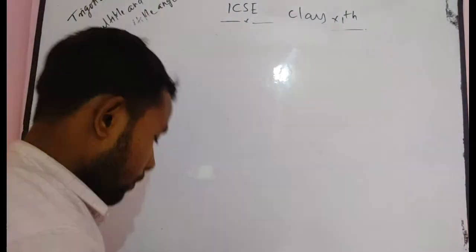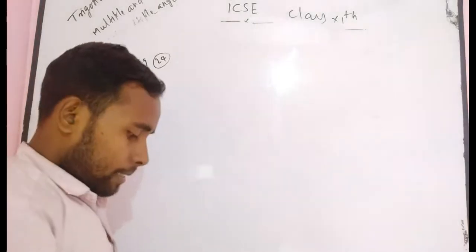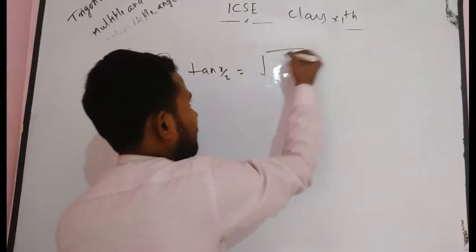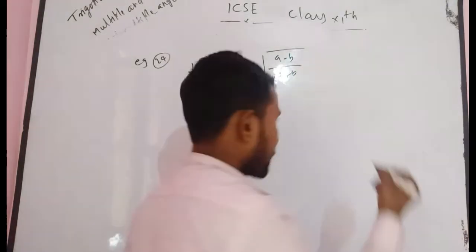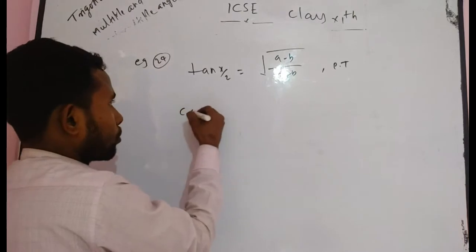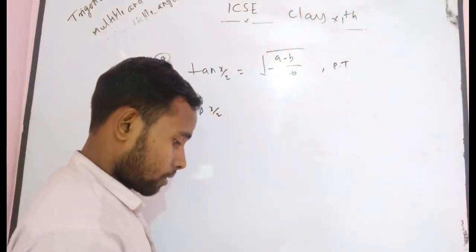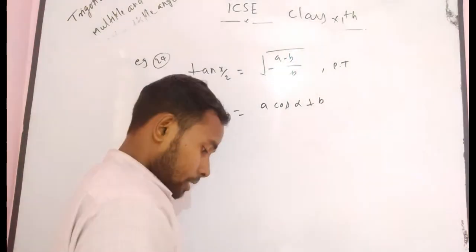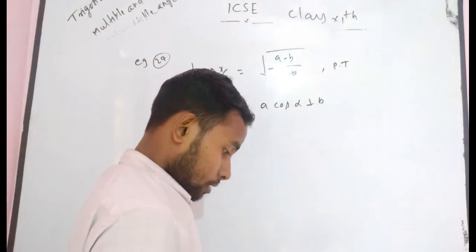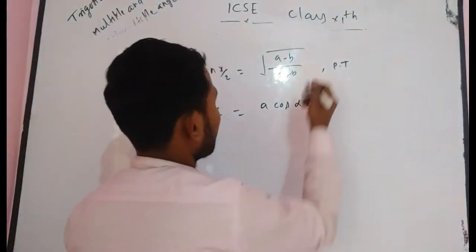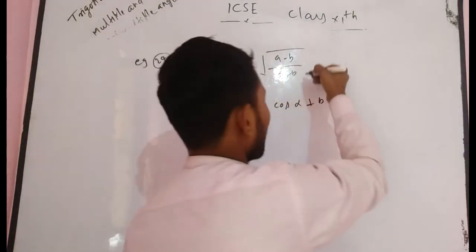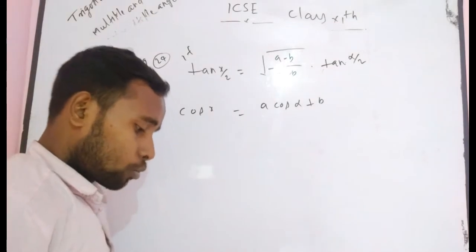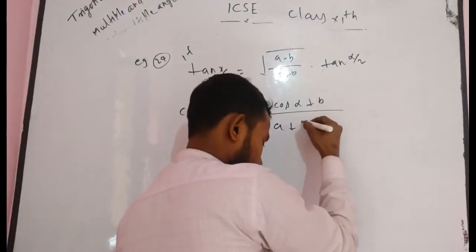See problem 24. What is given? Example 24. If tan x/2 is equal to root under (a minus b) divided by (a plus b) into tan alpha/2, then prove that cos x is equal to (a cos alpha plus b) divided by (a plus b cos alpha).